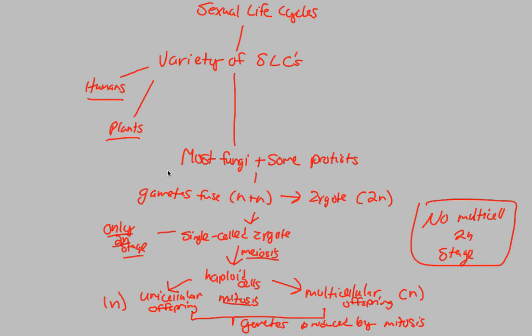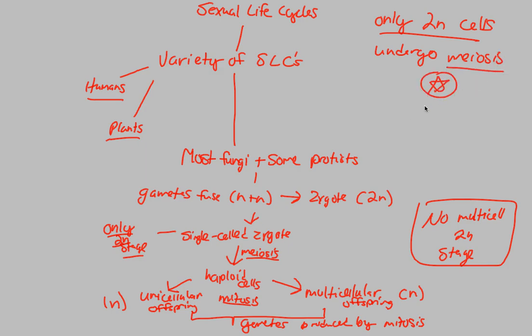Overall, what we want to understand about sexual life cycles as a whole is that whenever you see meiosis, if you go back and look at the humans, the plants, the fungi and the protists, at each of their sexual life cycles, you will notice that only diploid cells can undergo meiosis. This is a key driving point of this part of the lecture on meiosis itself.